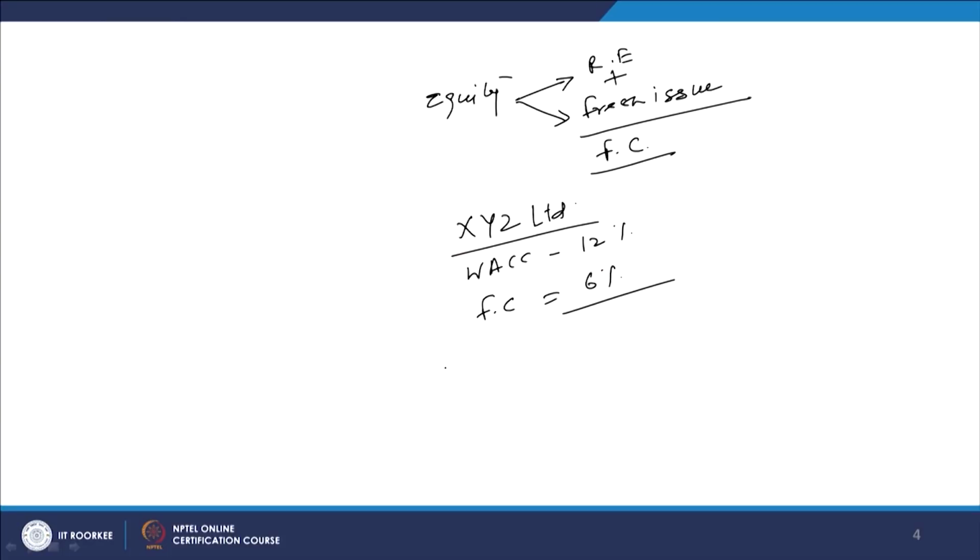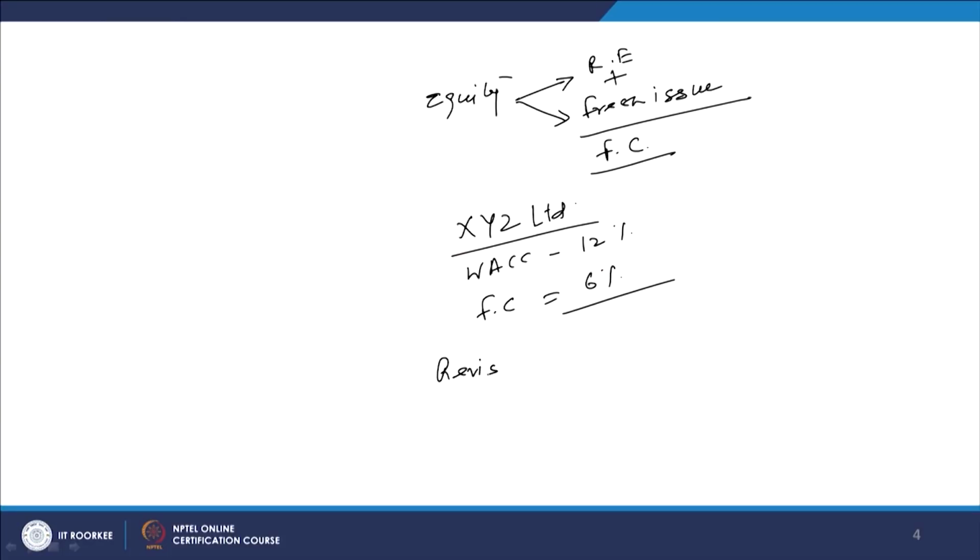They have calculated that the weighted average cost of capital is 12% for the company, coming from the different sources, but here the flotation cost will be 6%. So, normally the annual cost of the funds which we will be paying will be 12%, but the flotation cost is 6%.